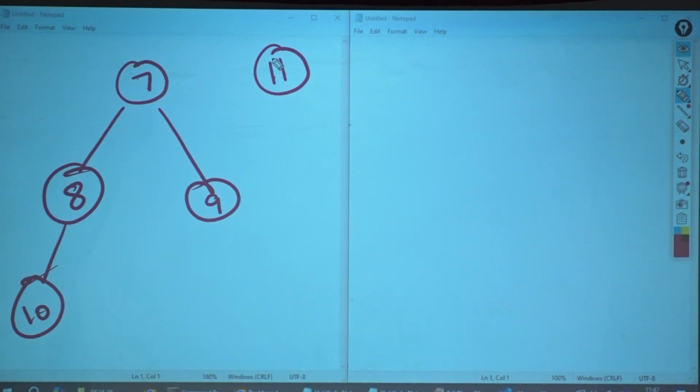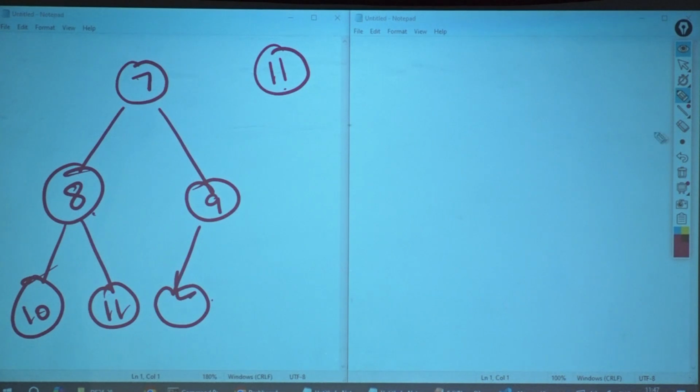I am talking about the binary tree only. Where will 11 sit? Right of? Why not left of 9? Because you have to go always from left to right. So here would be 11. It would not go and sit over here. Are we clear? Do you remember all these things?